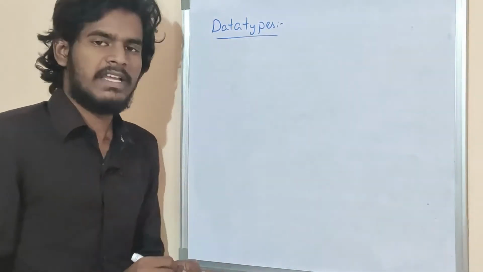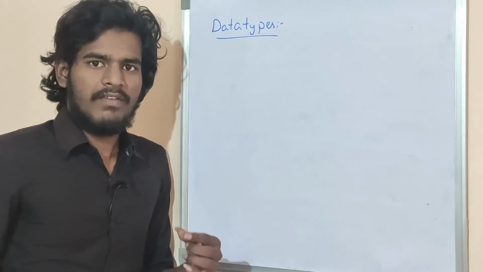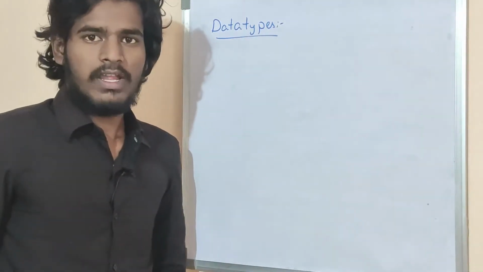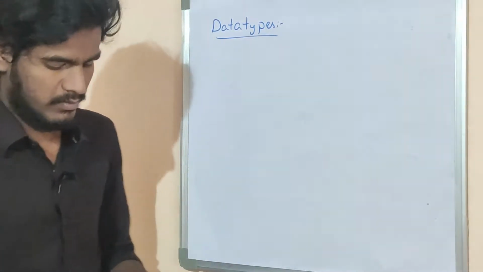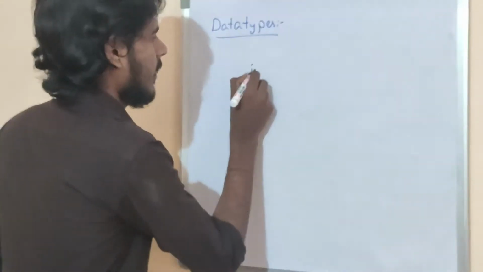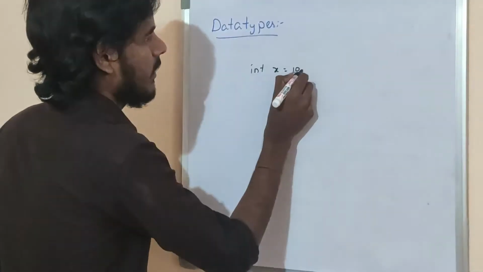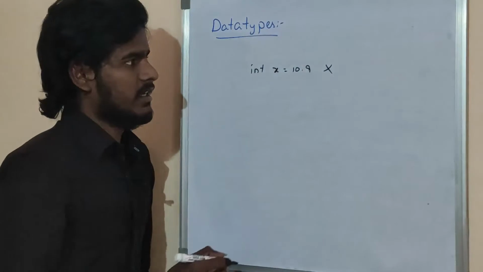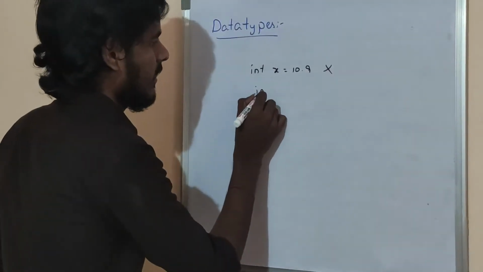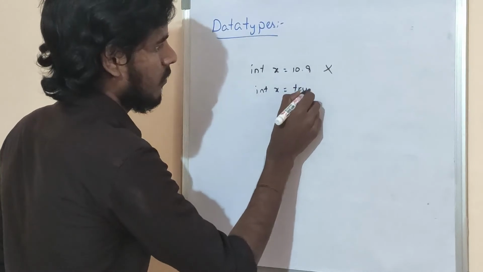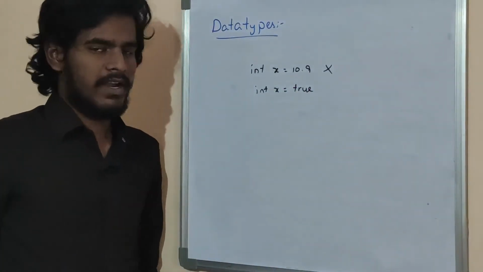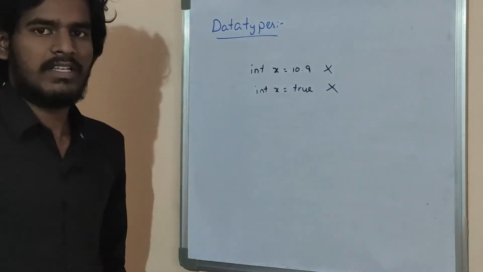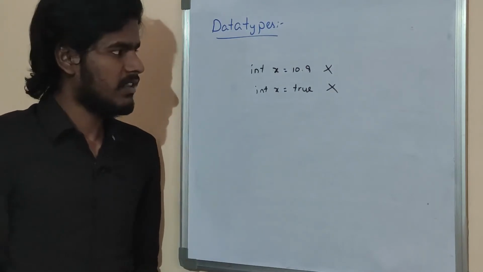In Java every variable and every assignment has some type. Let's see: int x is equal to 10.9. Is it possible? No, it's invalid. Int x is equal to true. Is it valid or invalid? It is invalid. Friends, in older languages these are valid, in Java these are invalid.